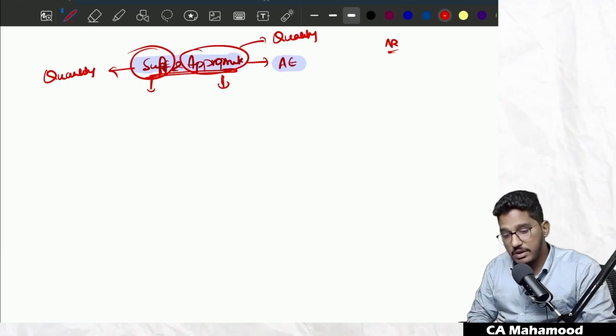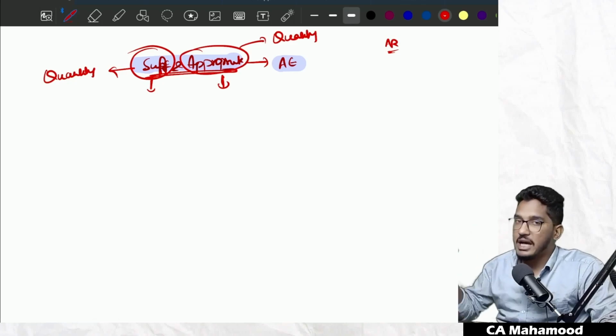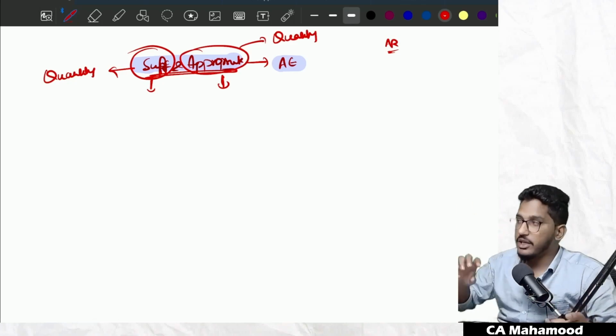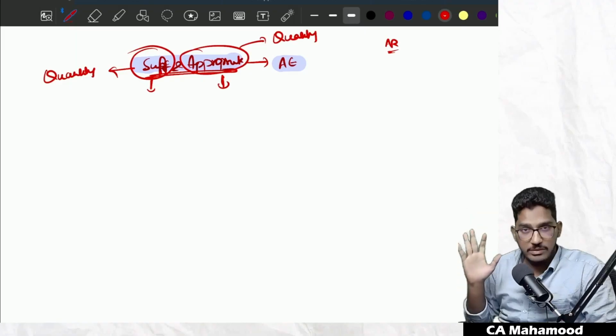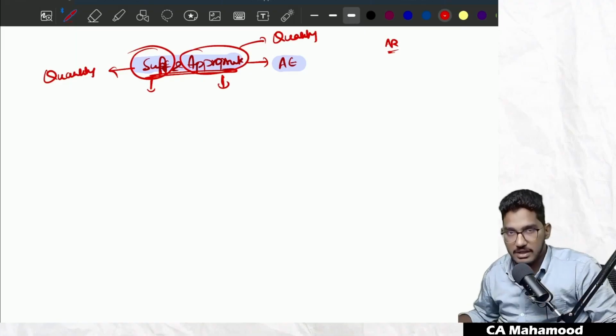In simple terms, the auditor should use his professional judgment, his knowledge, experience and training, and depending on client to client, audit to audit, he has to decide in this particular scenario how much quantity will be sufficient and what quality will be appropriate. This has to be decided by the auditor himself using his professional judgment. There is no hard and fast rule anywhere stated.